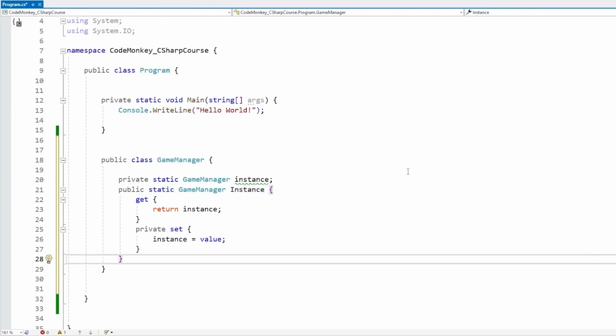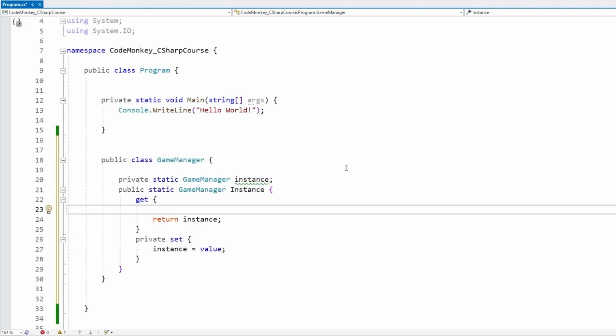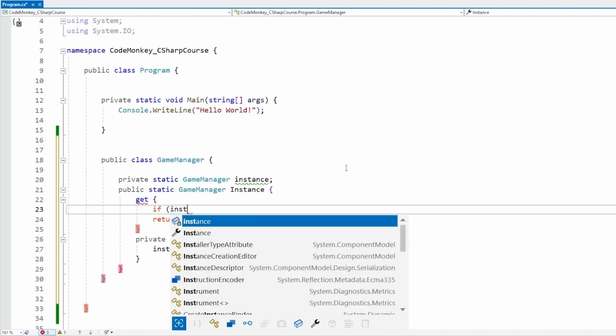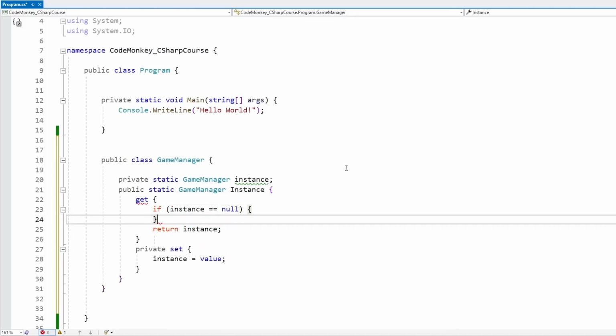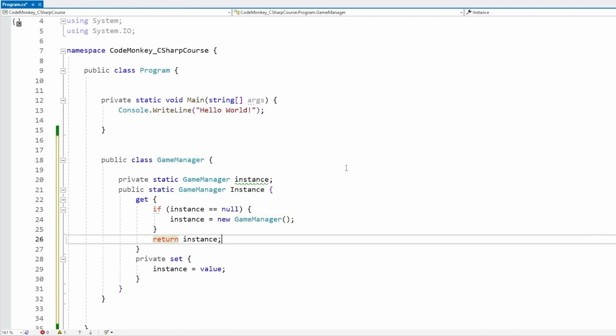Now for actually creating this singleton, let's first cover the bare bones C# method, and then I'll cover the Unity specific method. So singletons usually have what is called lazy instantiation. This means that the instance is created only when it's needed for the first time. And in order to do that, we just put that logic over here on the get. We just check if our current instance is null. If so, that means we have no instance, and then we just create a brand new one. So we create it and then we return it.